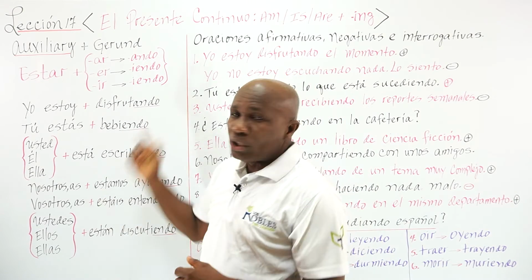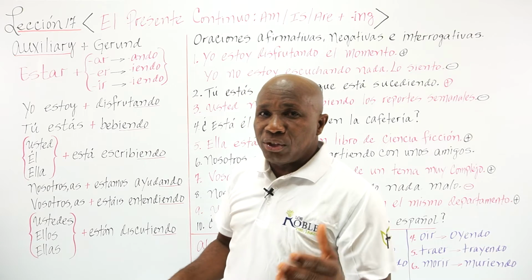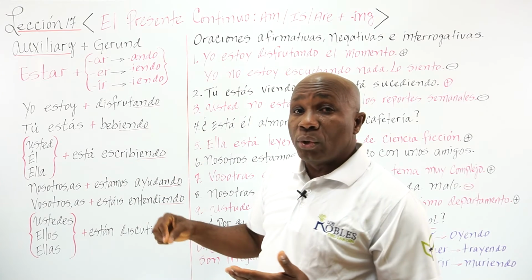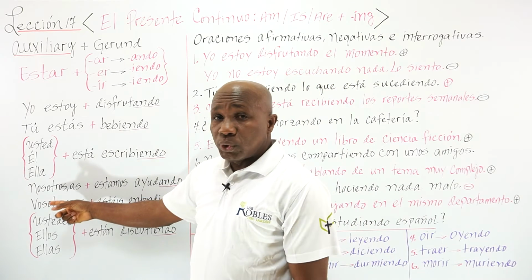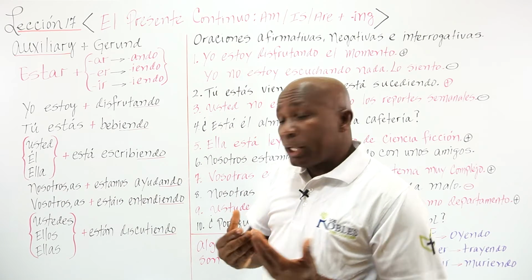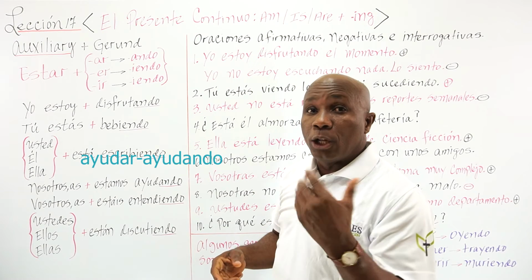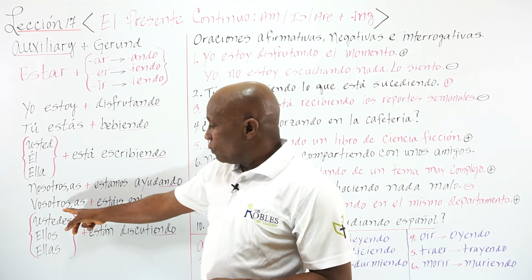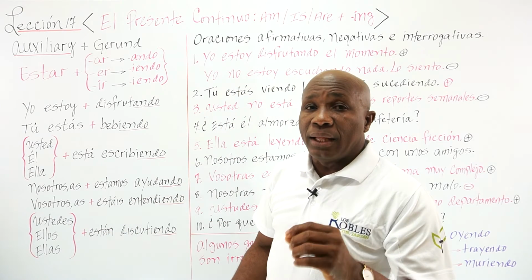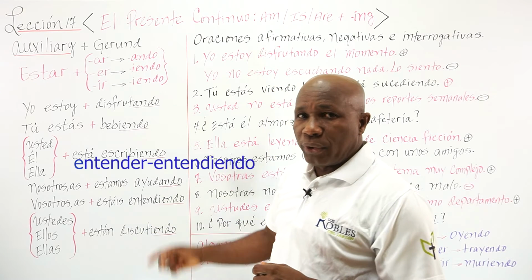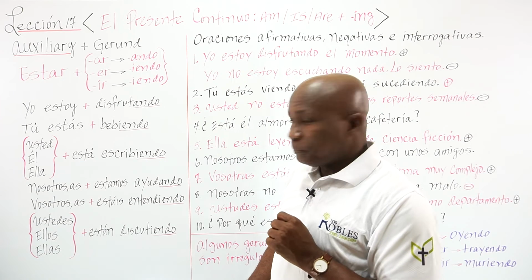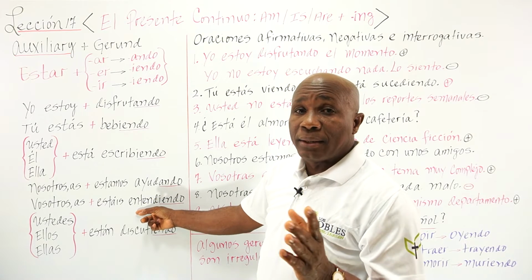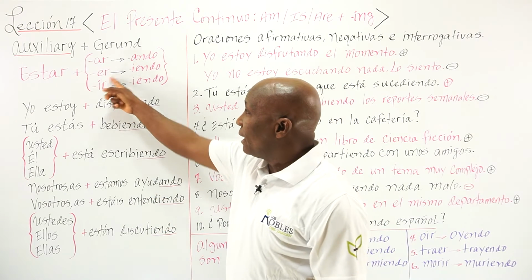Okay, so yo estoy disfrutando, tú estás bebiendo, usted, él, ella está escribiendo, writing. And nosotros, nosotras estamos ayudando, that's help, so helping, ayudando. Now, vosotros, vosotras estáis entendiendo, that is the verb understand. Here is help, ayudar, ayudando. Entender, entendiendo.